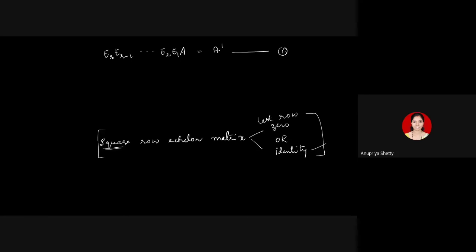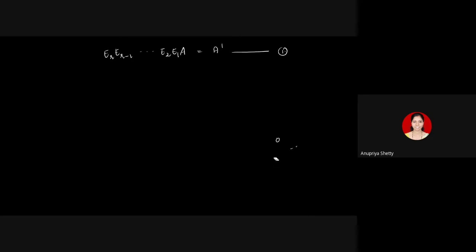We will try justifying that the A dash we have in equation 1 has to be identity. If it is not identity, what is the other possibility? According to what I've written here, it should have last row 0. Having last row 0 will give us some contradiction. That's what we are going to justify now. What happens if the last row of A dash is 0? You'll see what happens.